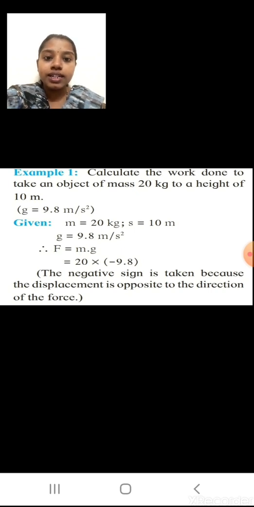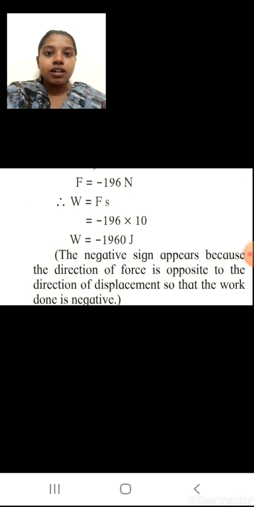Now why I have taken the negative sign is because the displacement is opposite to the direction of the force. Okay students, why? Because here both the directions are opposite. How opposite? See, the object has been taken to a height of 10 meter. So the gravitational pull is downwards, but the displacement of the object is upward, so the directions are opposite. So I have written minus 9.8. So 20 multiplied by minus 9.8, you will get force is equal to minus 196 Newton. Okay students, you are going to solve this sum in your notebook, do the calculations.